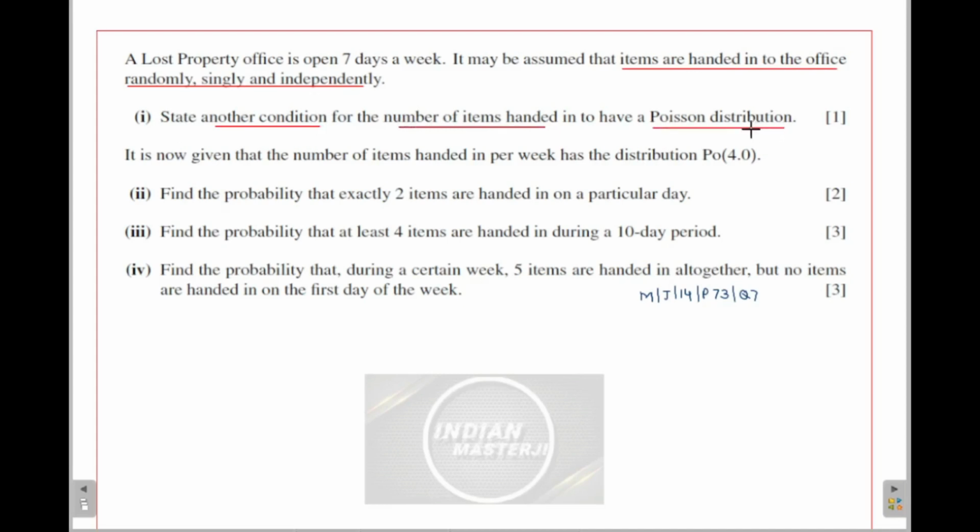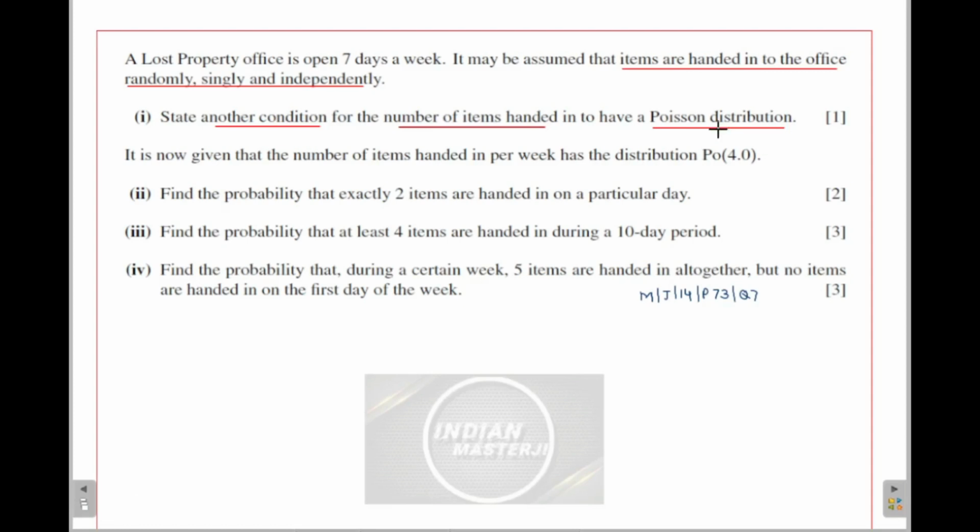So what had we learned? We had learned that for the number of occurrences of any event to follow a Poisson distribution, the event should follow certain conditions. What were the conditions? That the event should occur randomly, singly, independently, and should occur at a constant average rate.